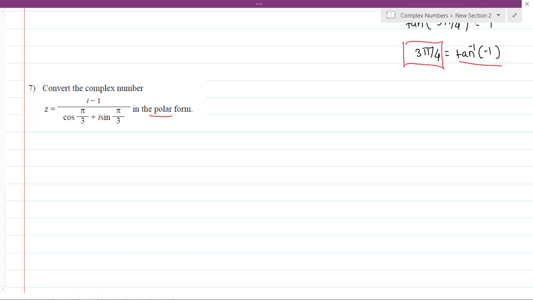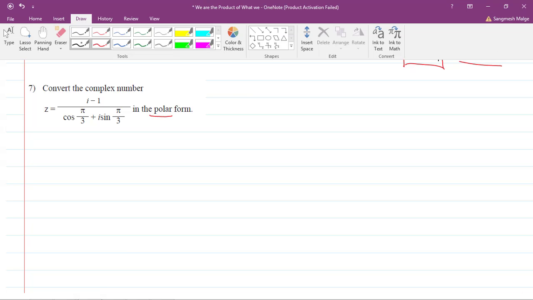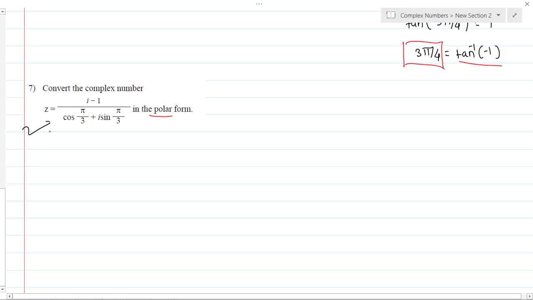Okay, so can you tell me which form is this? Given is which form? It is the mixed form. We can see that the numerator is in the standard form and the denominator is in the polar form.